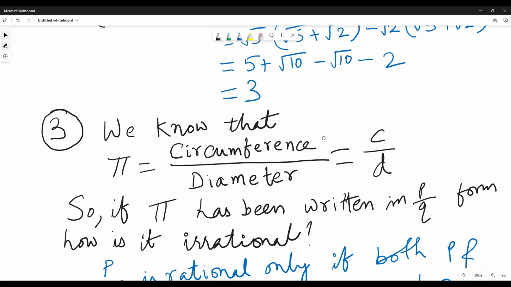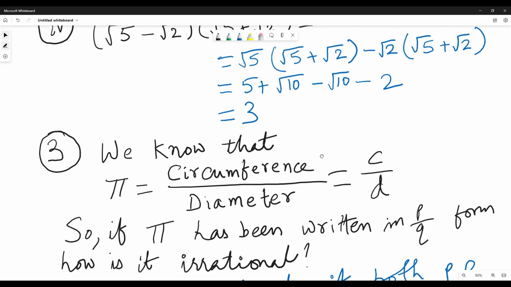This is an interesting problem. We know that pi is a ratio of circumference to diameter. Do you know that? Circumference is how much? 2 pi r or pi into d. So C is what? Circumference is pi into d divided by d. So d got cancelled, so that becomes pi. So from there also you know pi is circumference divided by diameter. So that is the ratio of circumference to diameter.